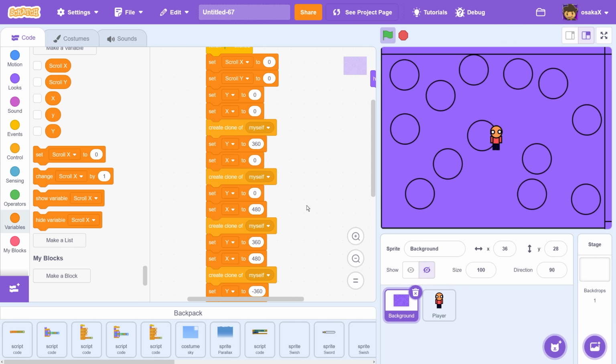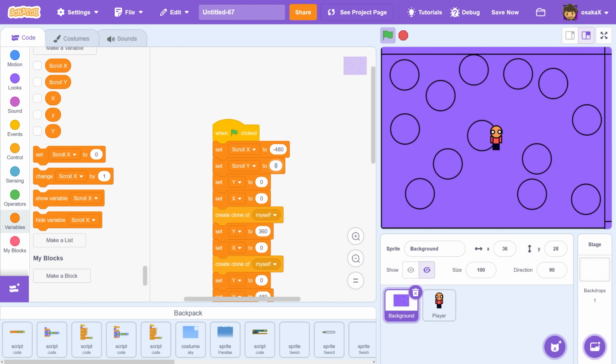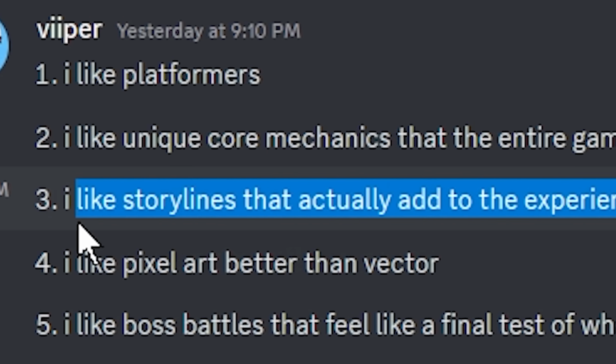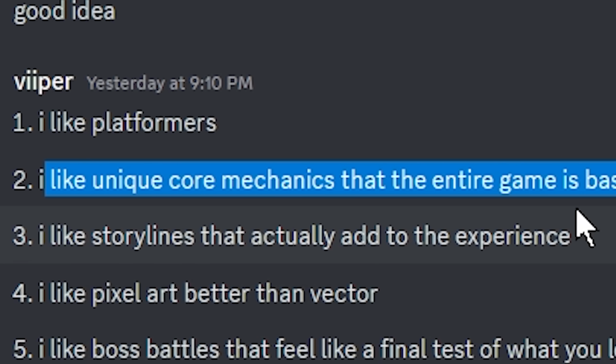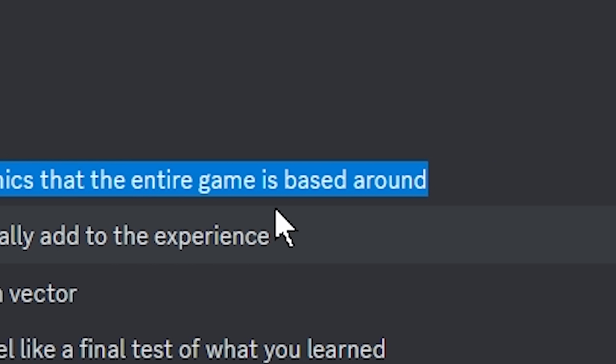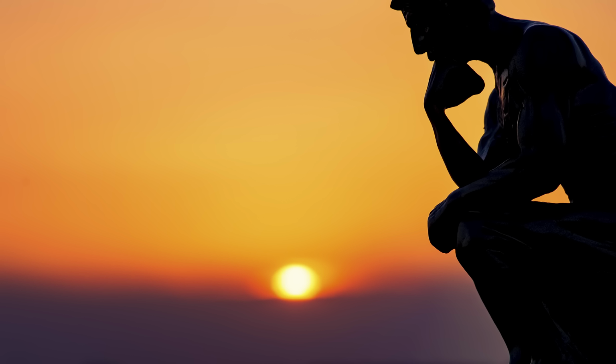Okay, next we need an objective. And Viper said he likes storylines that actually add to the experience. So we're not gonna add any storyline at all. And then he also likes unique core mechanics that the entire game is based around. So let me think.